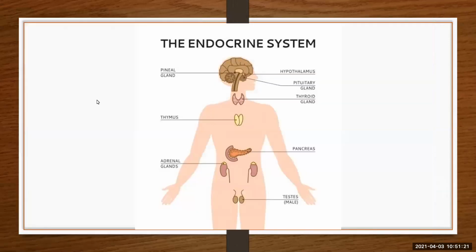This is the endocrine system, where the chemical messenger system is. It is made up of glands that produce and secrete hormones, chemical substances produced in the body that regulate the activity of cells and organs. Okay, so these are some of the processes.